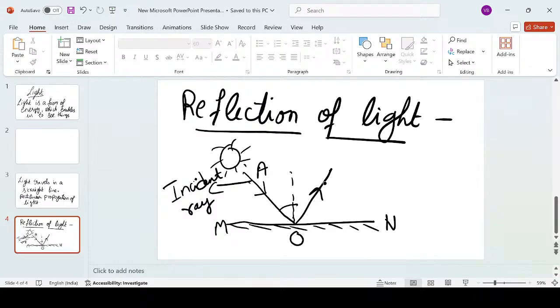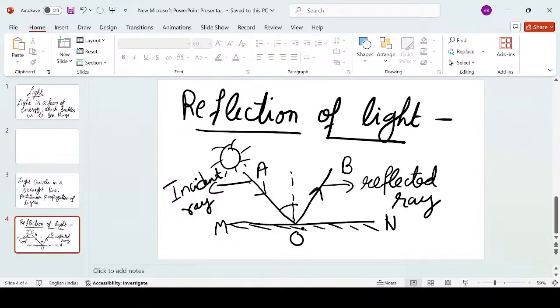It is coming in from this direction, and now it is going in this direction. Let's name this point B. So OB is the ray of light which gets bounced back from the surface, and it is called the reflected ray.